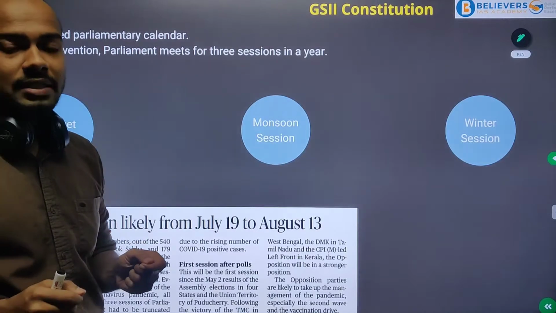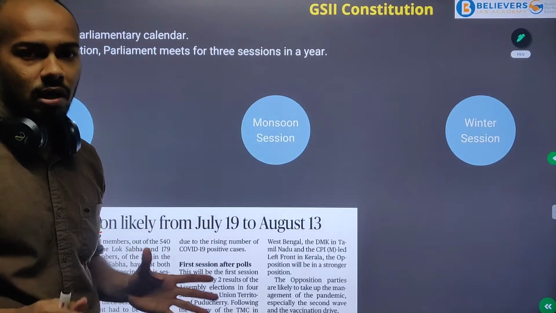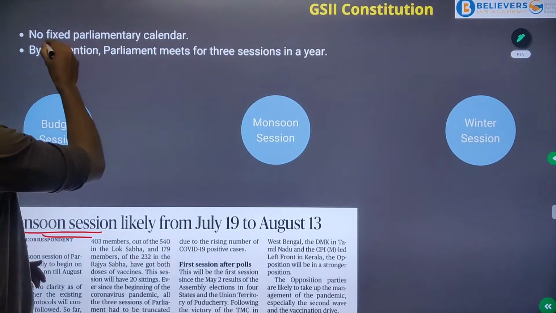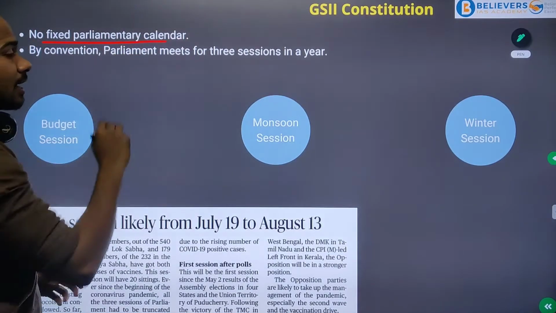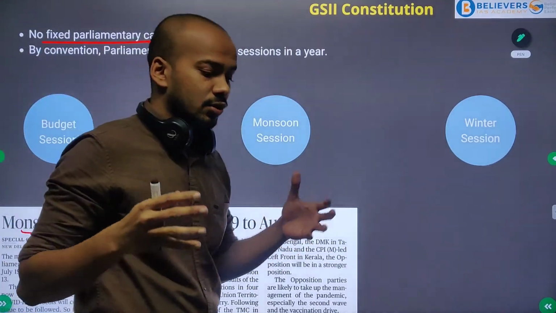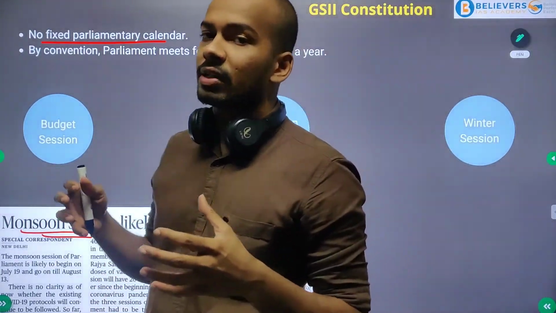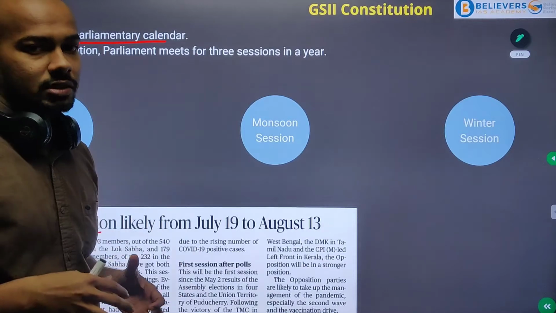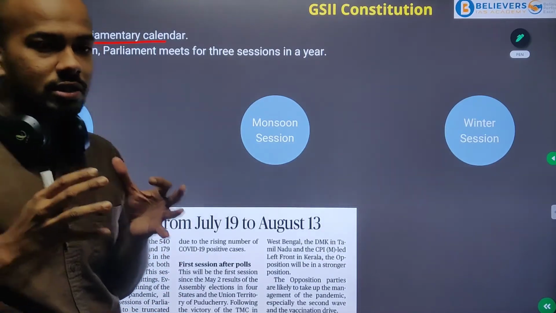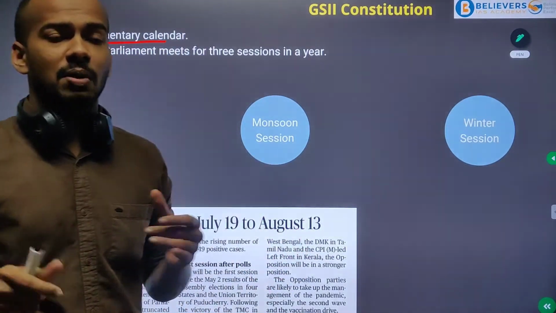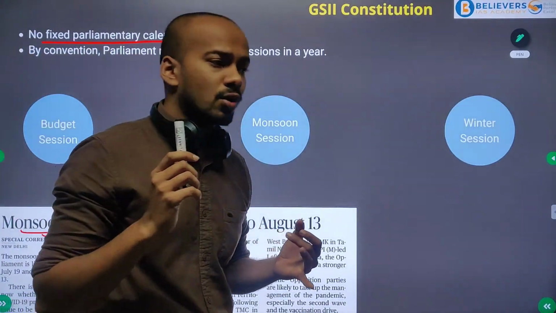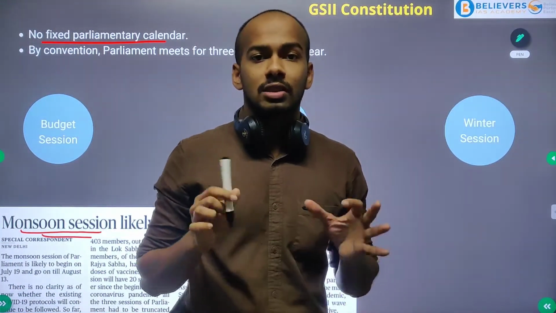What are basically the different sessions in the Parliament? There is no fixed parliamentary calendar. Session is when our MPs, members of Parliament, come together to meet. They are going to discuss various matters, maybe connected to the budget, or matters of public importance. So this is a session.